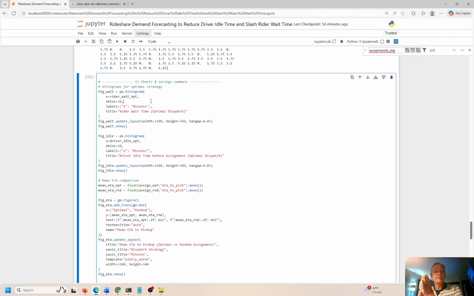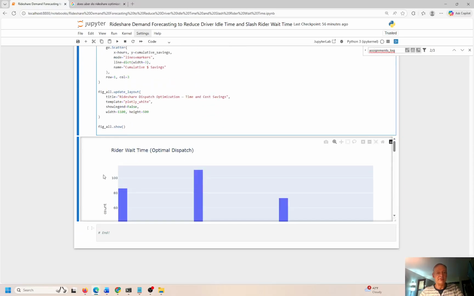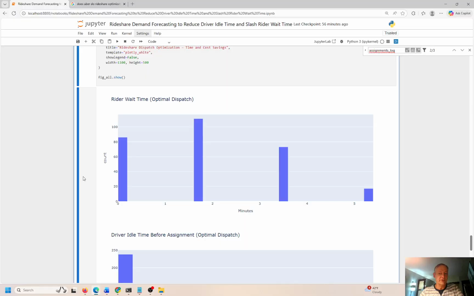So we want to go ahead and look at some bins of riders. We're going to have the number of bins as 30, and we want to try to understand the rider wait optimization time, right? So I'm going to create a histogram and throw all this data into the histogram and create 30 bins to see on average what these wait times look like.